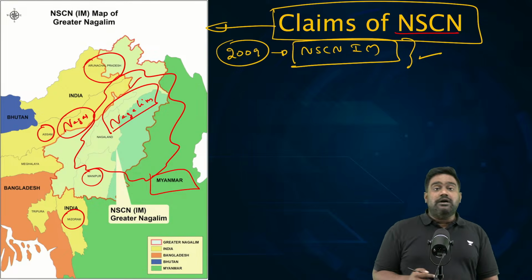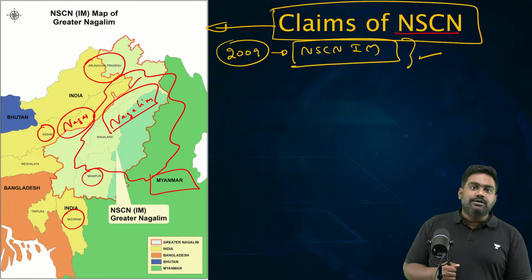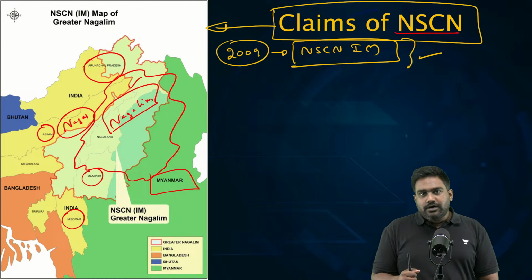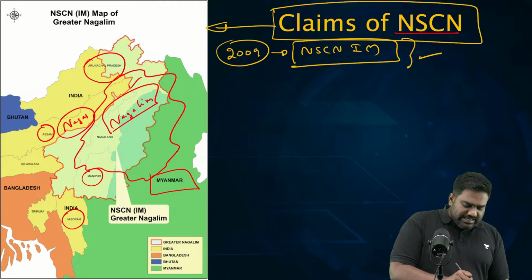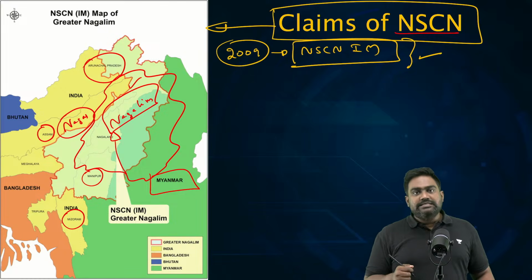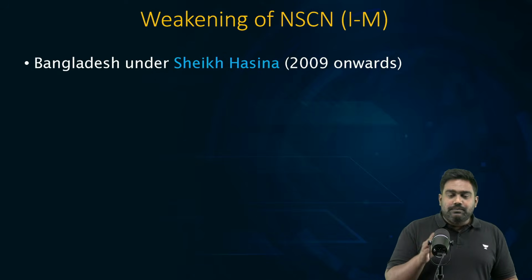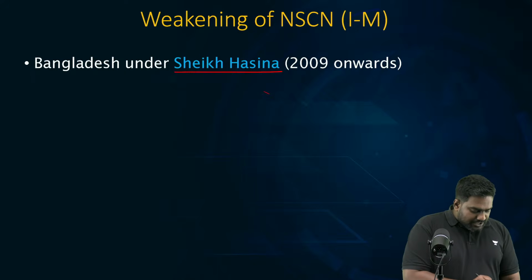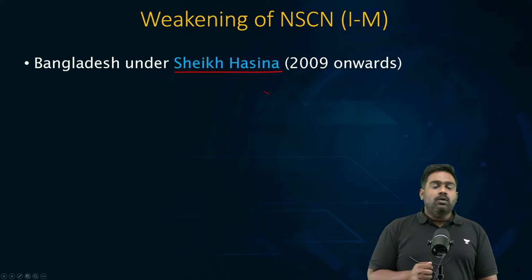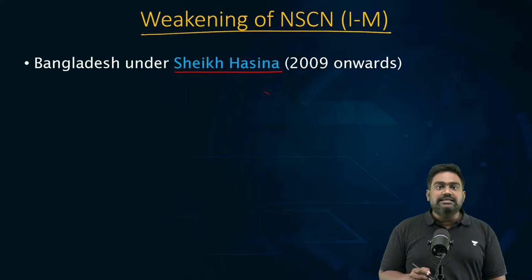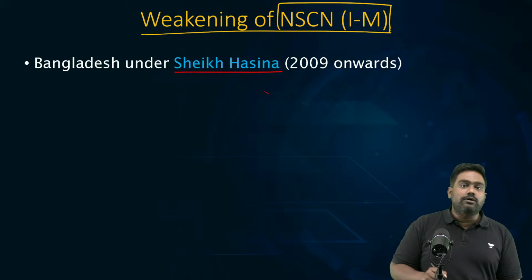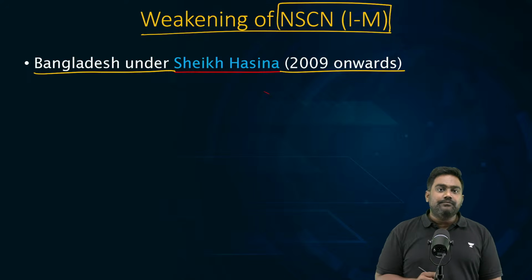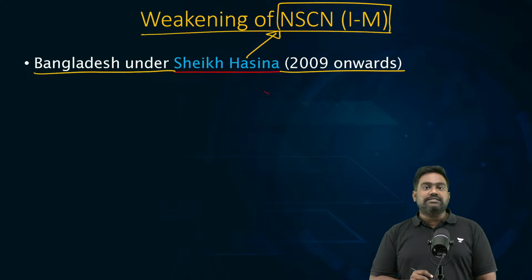They reject the Treaty of Yandabu, which created this boundary in the first place. They want the unity of this region to be maintained. They want the historical unity between Nagas to be restored. So, this is the goal and the ambition of the Naga insurgents. But thanks to the developments in Bangladesh under then Prime Minister Sheikh Hasina, India managed to turn this war around. One reason why India succeeded against Naga insurgency, particularly against the Isaac Muivah faction, is because of the change in leadership in Bangladesh after 2009. India got tremendous support from Sheikh Hasina.